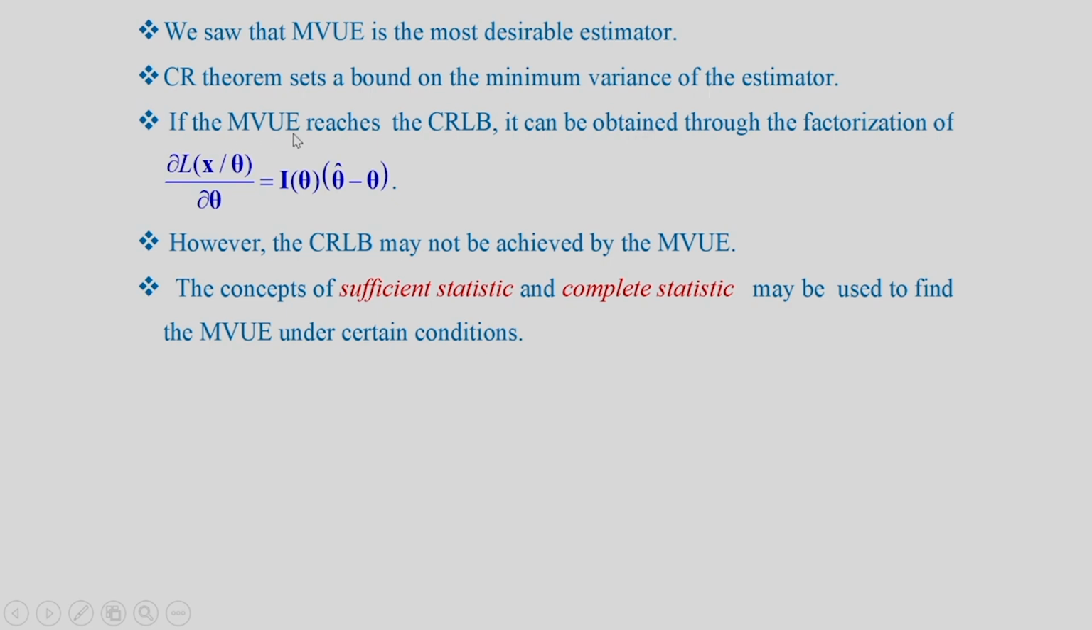If the MVUE reaches the CRLB, it can be obtained through the factorization of the log likelihood matrix, del L del theta, that is equal to I theta into theta hat minus theta, where theta is the parameter vector, theta hat is the unbiased estimator vector, and I theta is the Fisher information matrix. However, the CRLB may not be achieved by the MVUE.